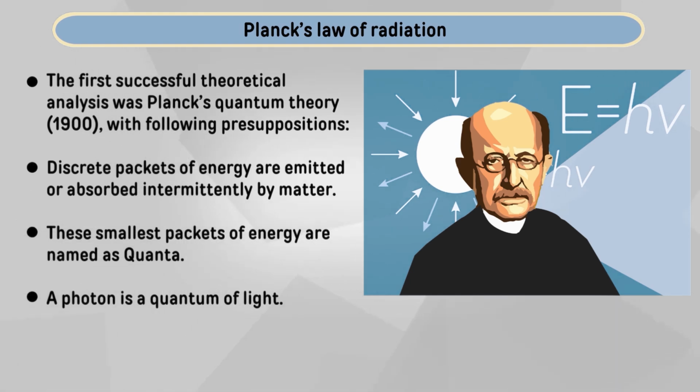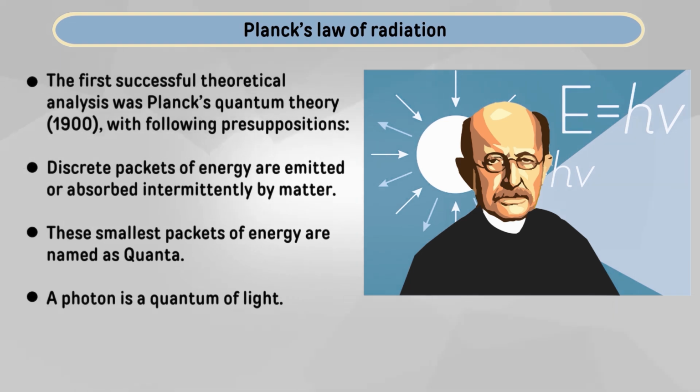presuppositions. The first one is that discrete packets or bundles of energy are emitted or absorbed intermittently by matter. So, the energy of light, as considered by Planck, is not continuous; it is actually discrete in nature, a stepping-like nature.